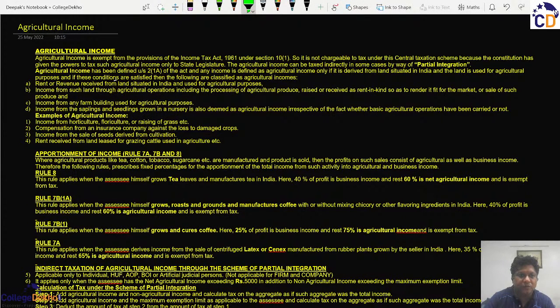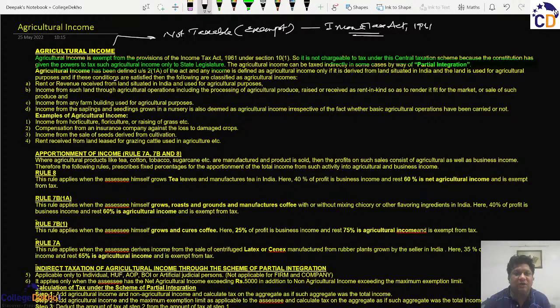it is written here that agricultural income is exempt from the provisions of the Income Tax Act because it is not chargeable to tax under the central taxation scheme, because the Constitution has given the power only to the state legislature. See? So effectively, we can say that agricultural income is not taxable, or we can say exempt.